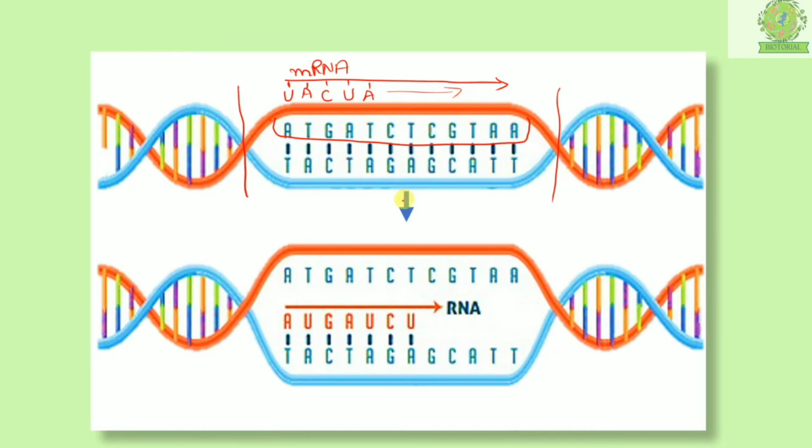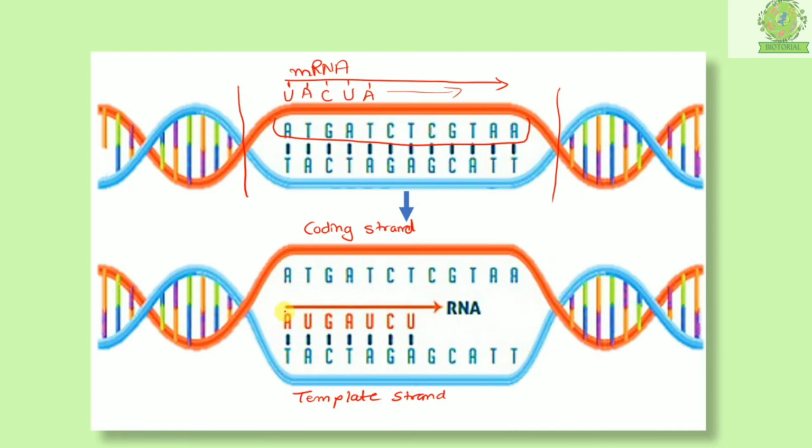Okay, so what happens here is that this red strand, we can call it the coding strand. Okay, it is named the coding strand. Why coding strand? Because the information which is present over here is to be coded. This information has to be copied. So how is it copied? It is copied with the help of the template strand. Okay, this is the template strand over here in the blue color, and this template strand has complementary base pairs from the red strand.